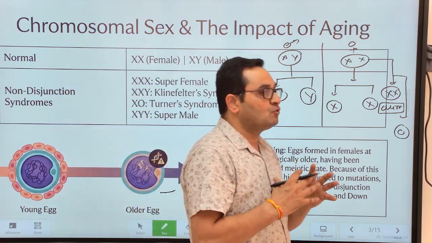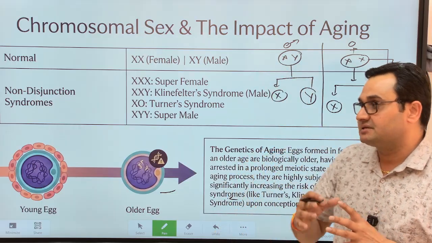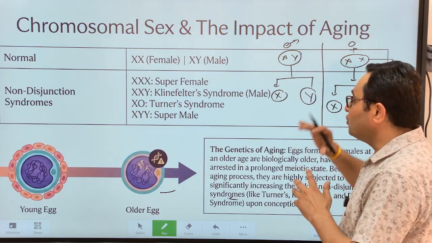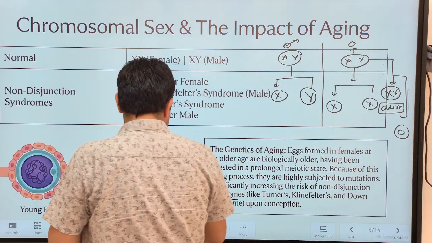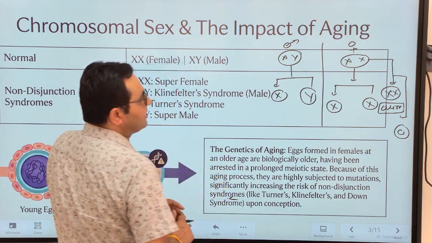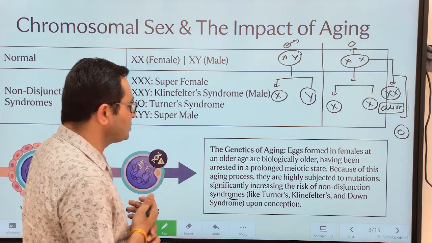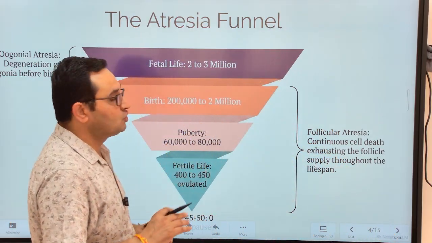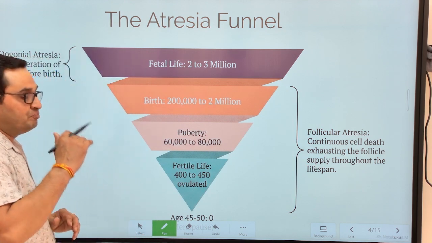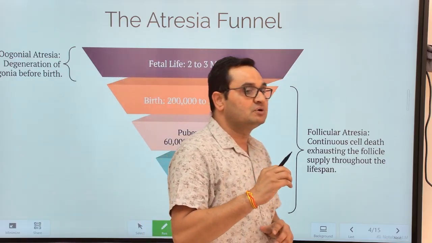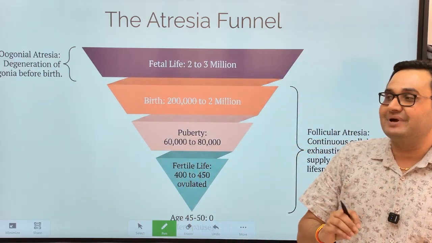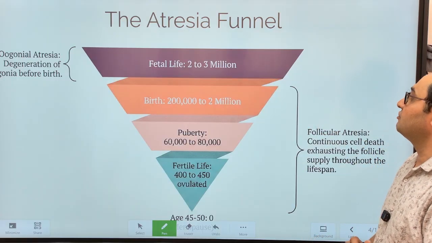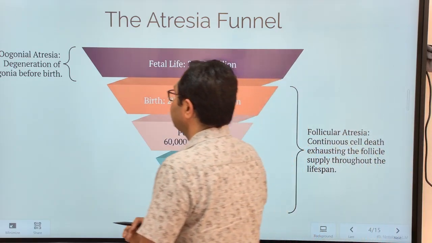So various types of chromosomal anomalies may arise, and the chances of chromosomal anomalies due to non-disjunction of chromosomes are more prevalent in females beyond 35 years of age. Very clear? That is where it is said that a female should not think about a child before she consults a very good medical practitioner. Very clear? Let's talk today about follicular atresia or atretic follicles.